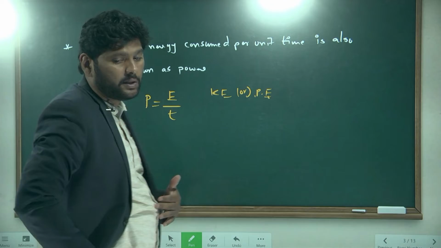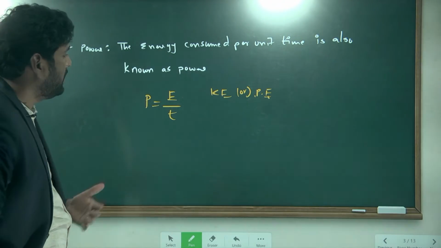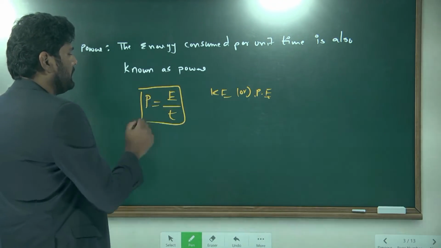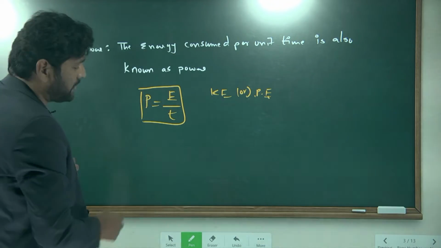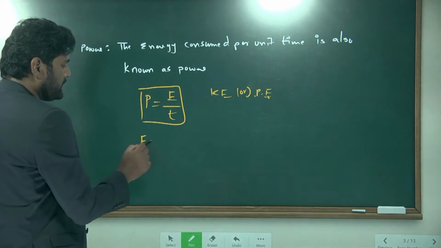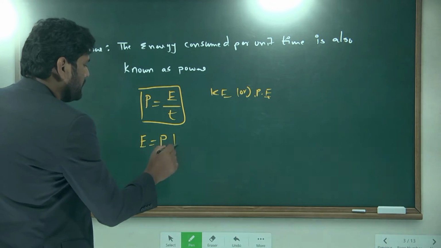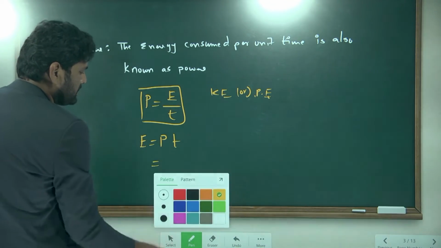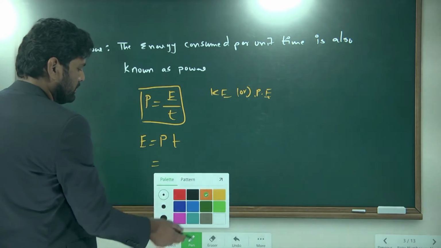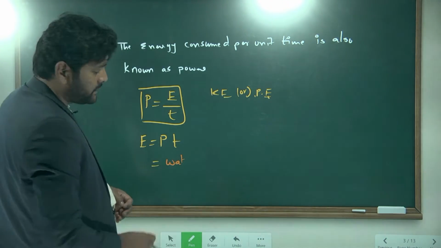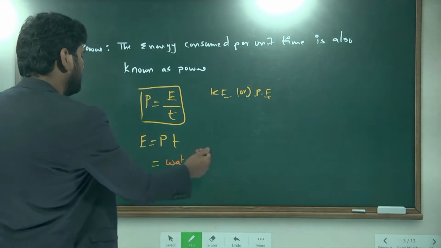That way we can take the energies. But observe this formula. From this formula, how can you write the energy? Power into time. You know what is the power units? Watt. What is the time units? Second. Tell me the watt second.